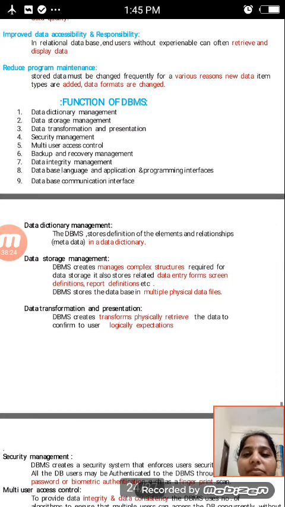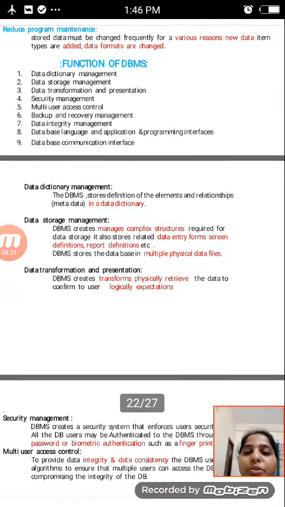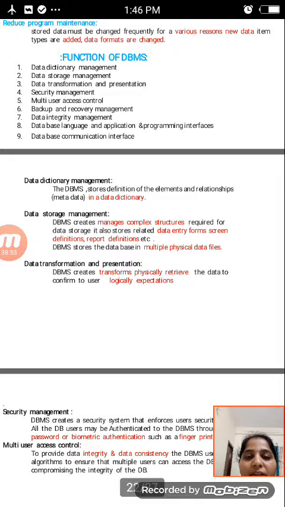After that, reduced program maintenance. Stored data must be changed frequently for various reasons. New data item types are added and data formats are changed. These come under reduced program maintenance.